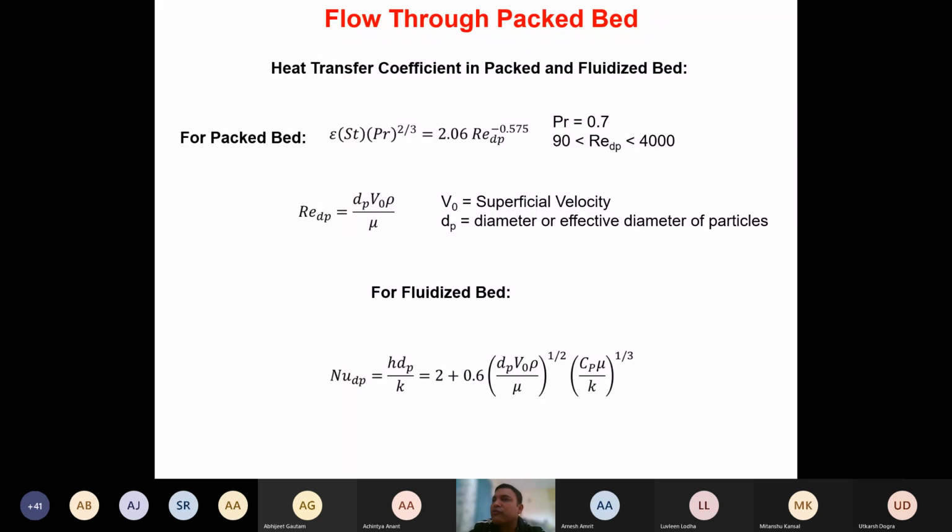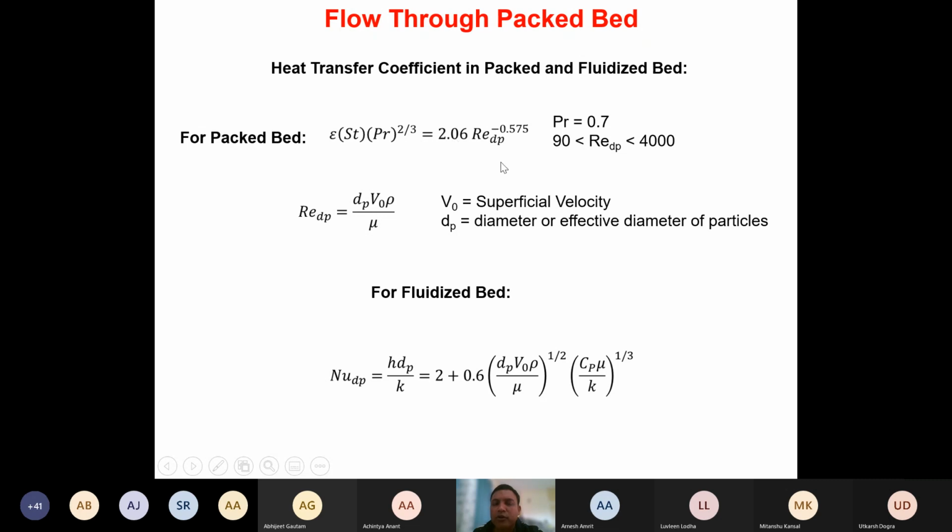So similar to that, if you are looking at, let's say, the flow through the packed bed. Flow through the packed bed we regularly use when we are using a packed column or a fluidized column, isn't it? This is the commonly used reactor in the process industry, isn't it? So when we are using the packed bed, the heat transfer is related through this equation. Here you can see that epsilon is the voidage factor. St is the Stanton number, into Prandtl number raised to the power 2/3, and that is given as 2.06 Reynolds number raised to the power minus 0.575.